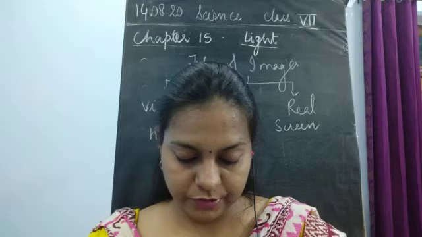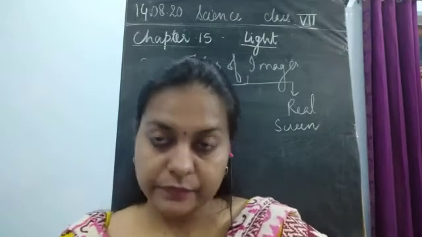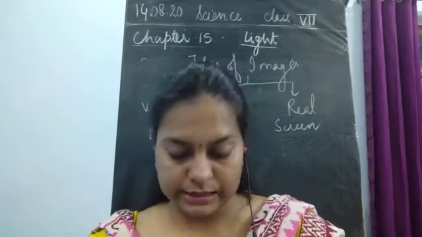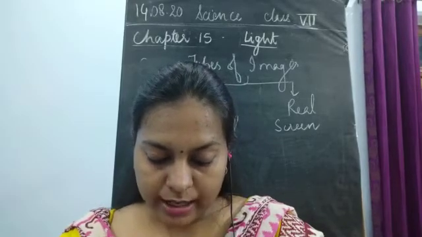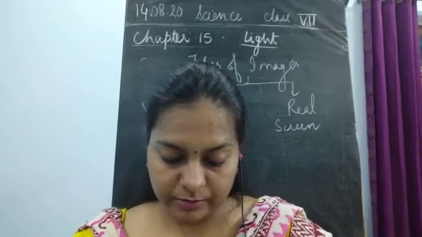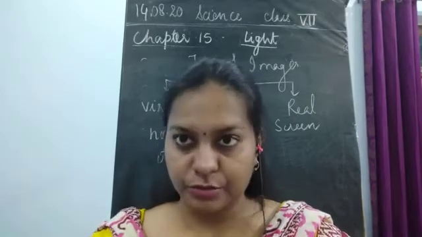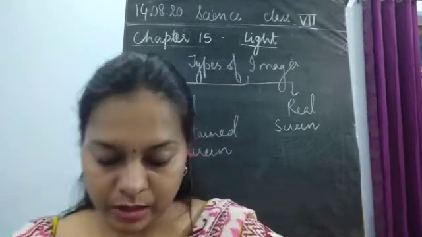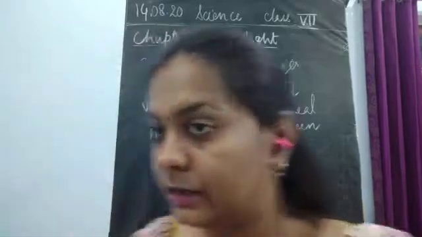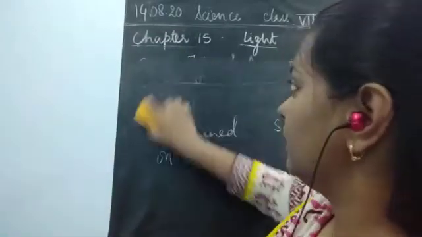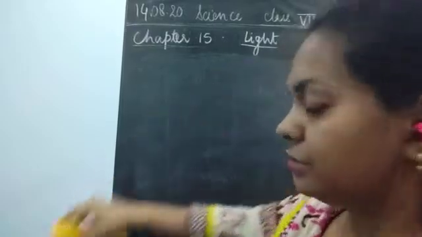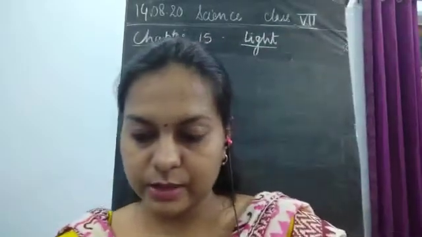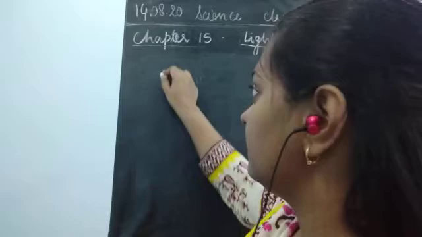Now, in activity number 15.7, which is given in your book, it says to fix a concave mirror on a stand or any arrangement to keep the mirror steady. We can do it. So, we have to place one concave mirror with the help of a stand.